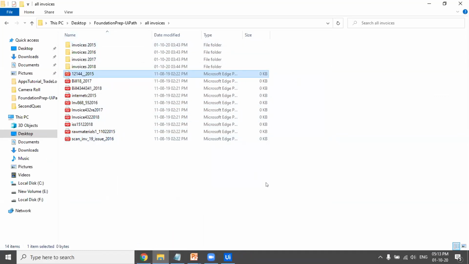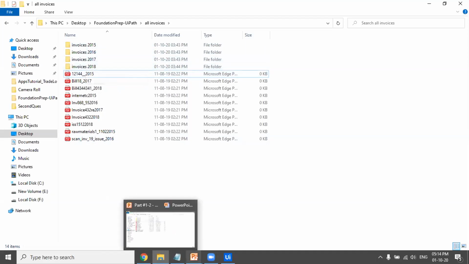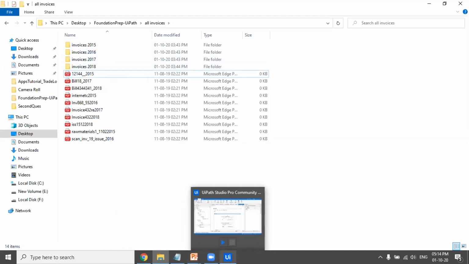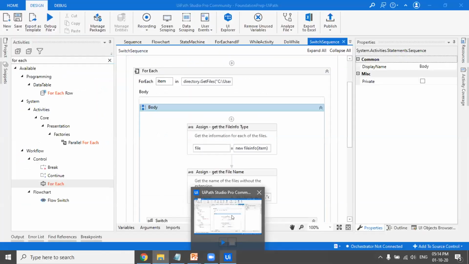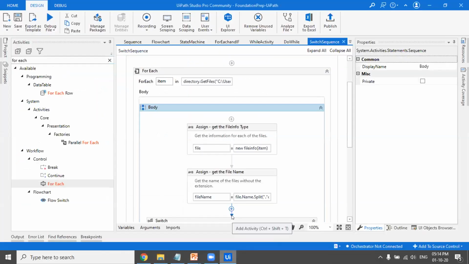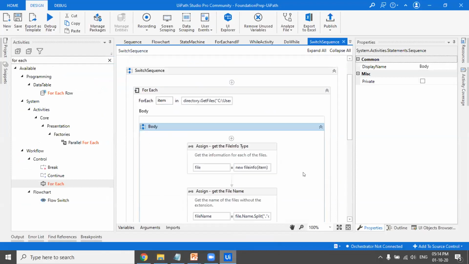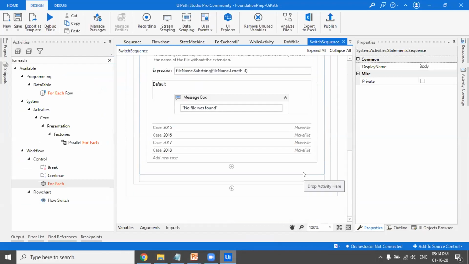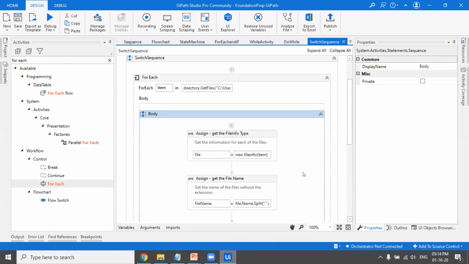So if you are having hundreds of thousands of files like this, you would take a lot of time to segregate all this and keep on moving it to the concerned folder. But if you have written a code for it and you have automated this task, then that task would be done in seconds or in minutes. So for this, I've written a code here. So the switch case is there. I'll execute it to show how it actually works.